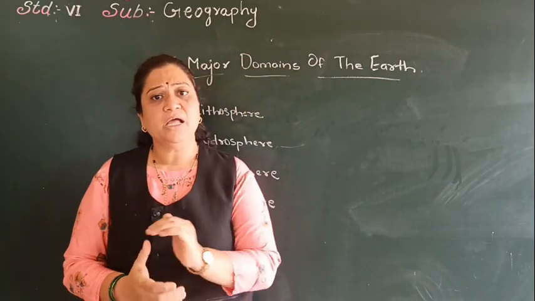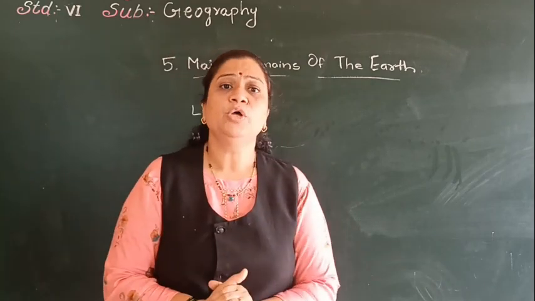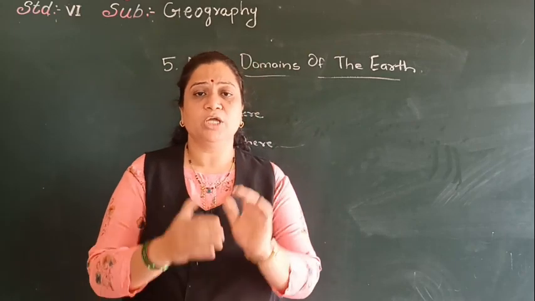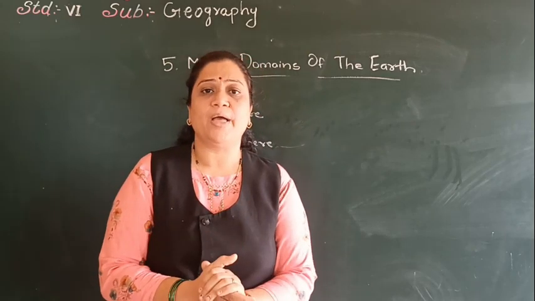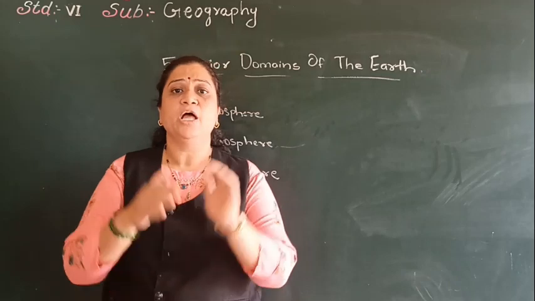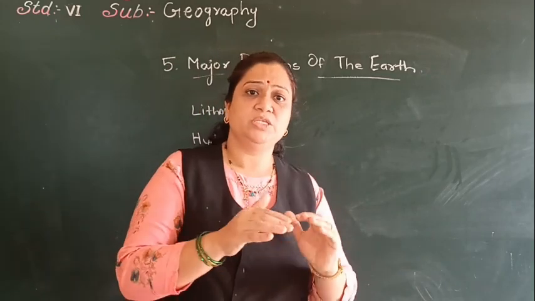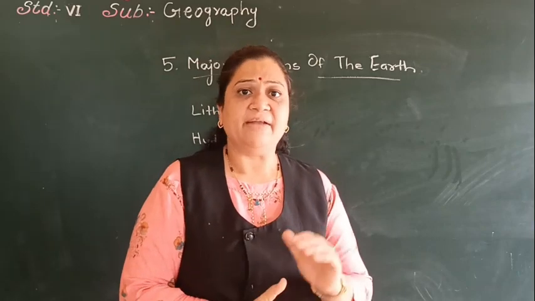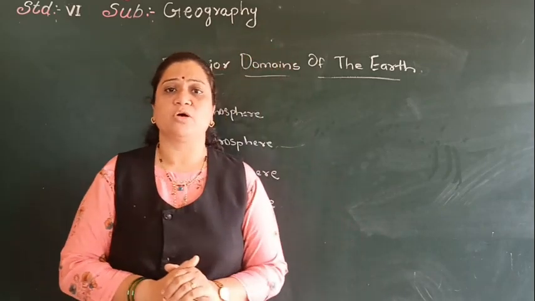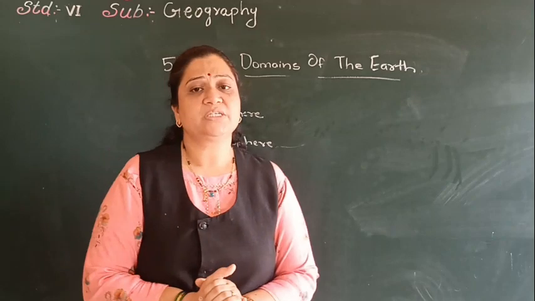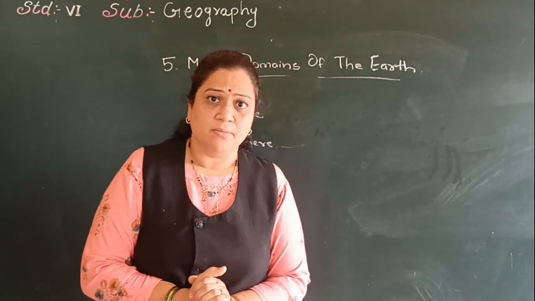So just go through the details given about the continents. The only thing you have to keep in mind is that lithosphere is the solid portion of the earth which is known as the land, and which is made up of hard rocks and soil which contains nutrient materials.